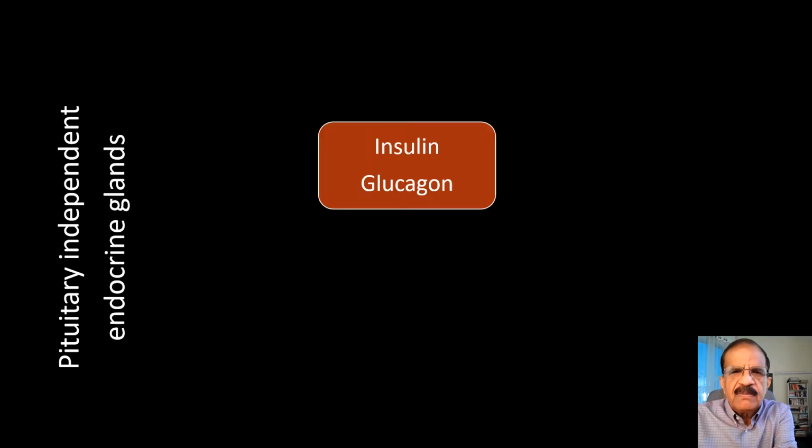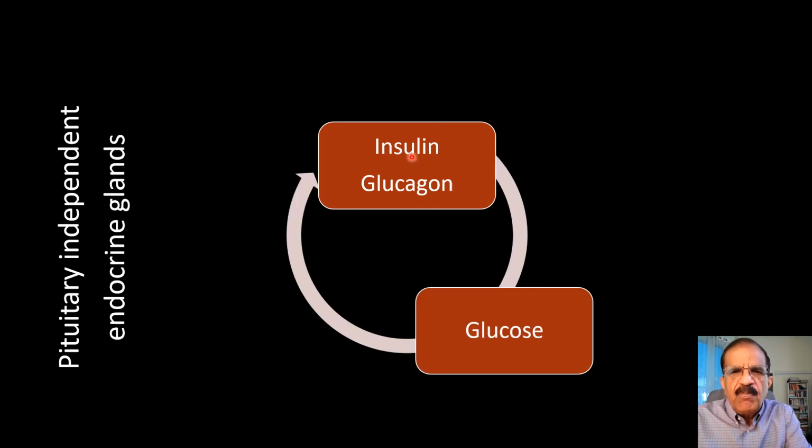And the third one is insulin and glucagon. These two hormones, just like PTH and calcitonin, work against each other but in harmony to maintain our glucose in a very normal physiological range. Basically, glucose comes from the gut, and we take in carbohydrates and absorb them in the form of glucose. The glucose level rises. Once the glucose level rises, it will stimulate the production of insulin so that glucose is disposed of into the tissues.